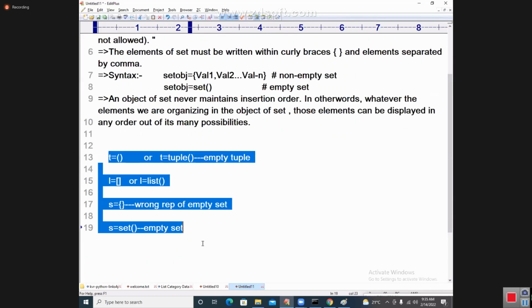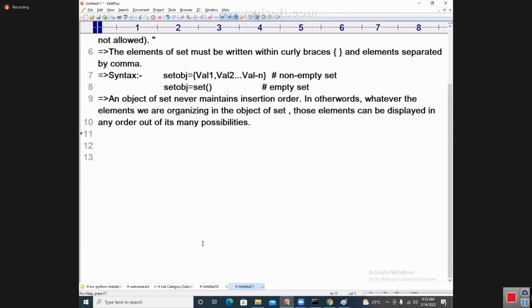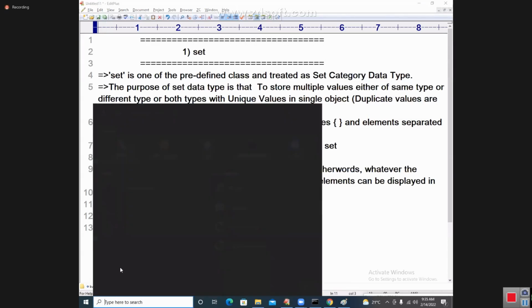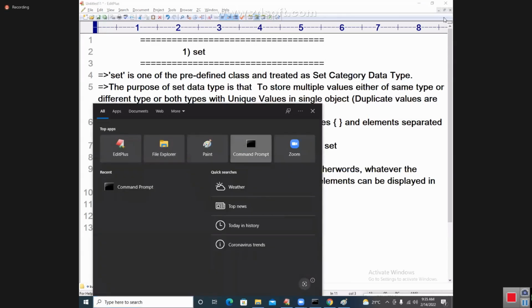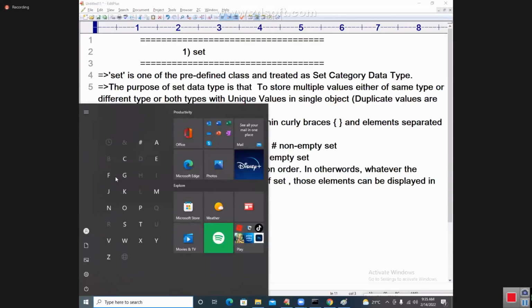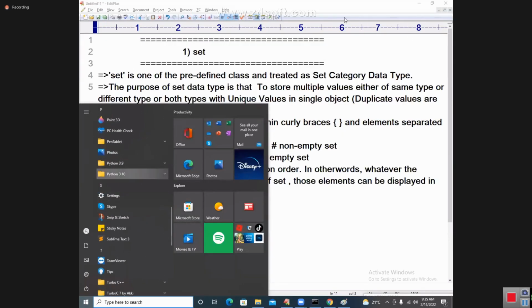Let me show you this description for you. Still I will continue it, because I am writing the properties here. Carefully try to understand, my dear students. Let us go to the command prompt here, the Python command prompt. I'm going to take Python 3.10.